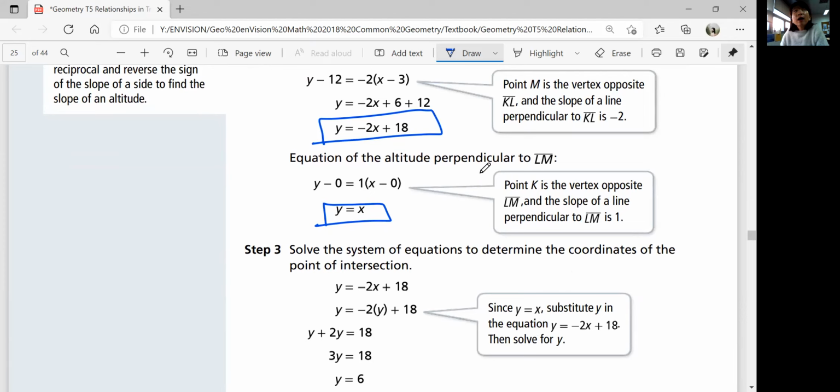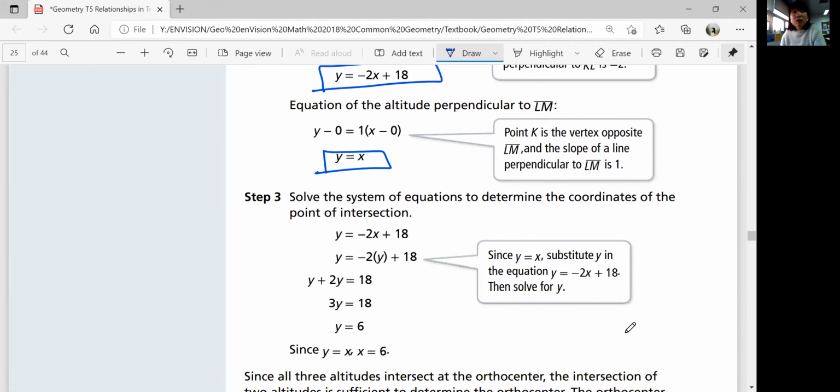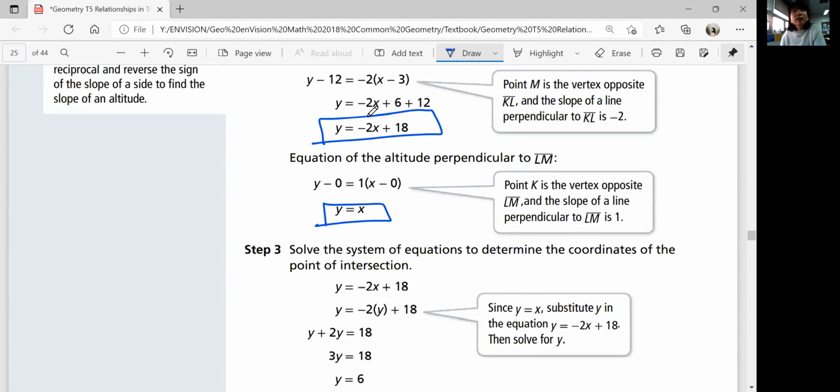And then you can solve the system of equations to determine the coordinates of the point of intersection. If you figure out the solution of these 2 equations, remember, that's the intersection point of 2 lines. So that, by definition, is going to be your orthocenter in coordinate geometry. So let the equations be equal to each other: -2x plus 18 must equal x.